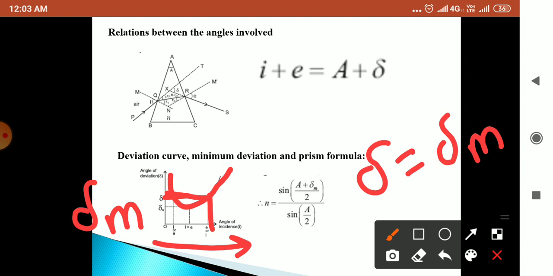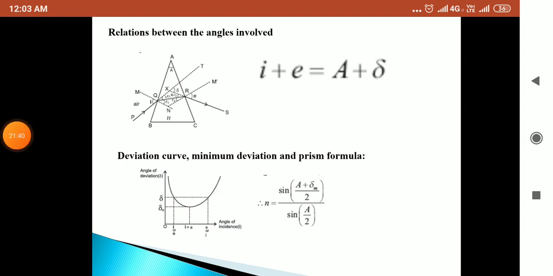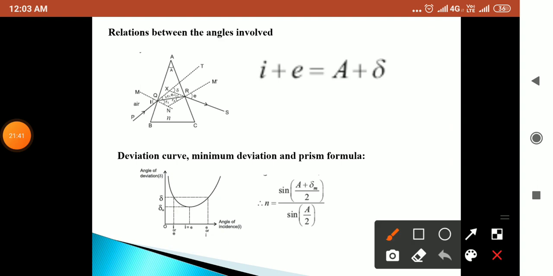By applying the principle of reversibility of light to the path of this deviation, using Snell's law, it gives this relation for the refractive index.